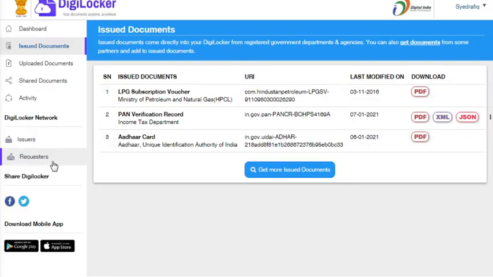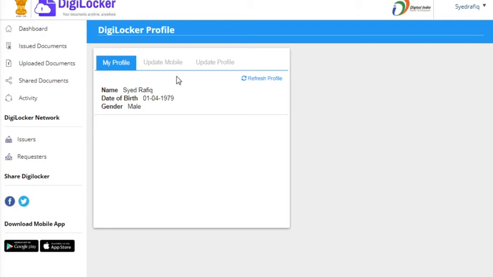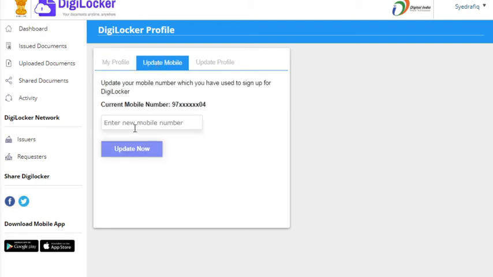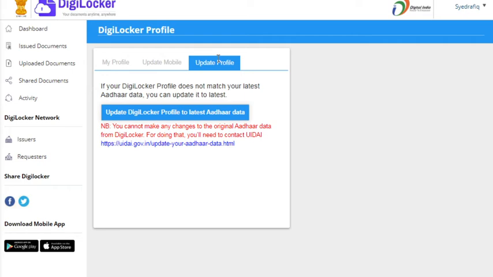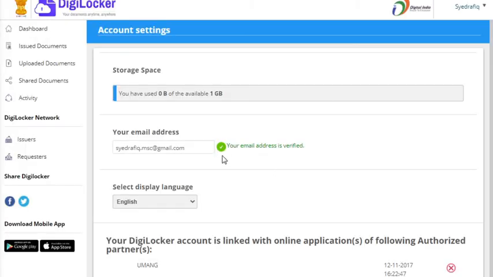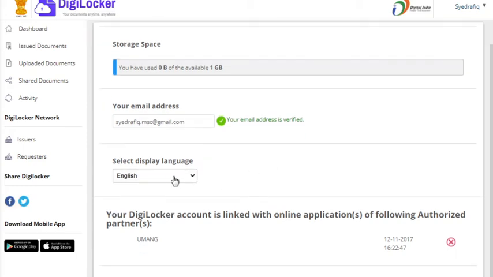It's taking some time, wait, until then I will explain to you. If you want to change your settings also, go to the profile. So this is name, and if you want to change the mobile also, you can change the mobile. If you want to update digital profile to the latest Aadhaar, that also you can click, or else go to the account settings. Okay, it's taking time. Okay, this is my mail ID. Language also you can change. It is only two languages, English and Hindi. So English it is there.